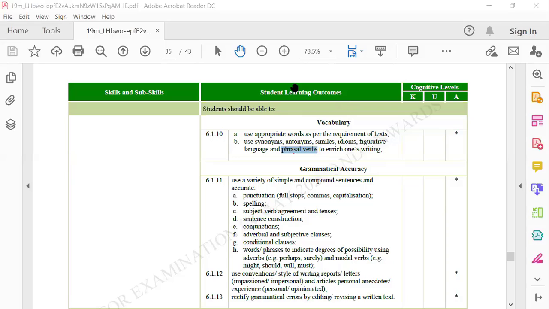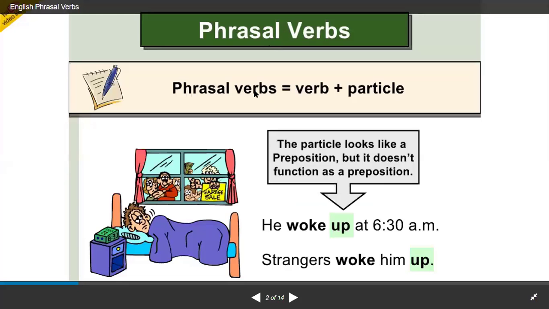No? Okay, now today let's discuss these in detail with the help of PowerPoint. Okay, so let me start the PowerPoint. So now see here, the PowerPoint shows the information about phrasal verbs.